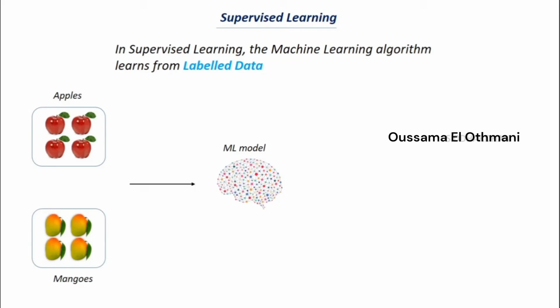Now it knows how an apple looks and how a mango looks. Once it has learned from the data, when you give an unknown image, it can correctly predict whether it is an apple or a mango. So this is how supervised learning works.